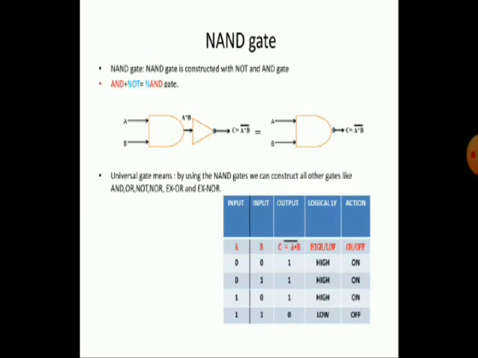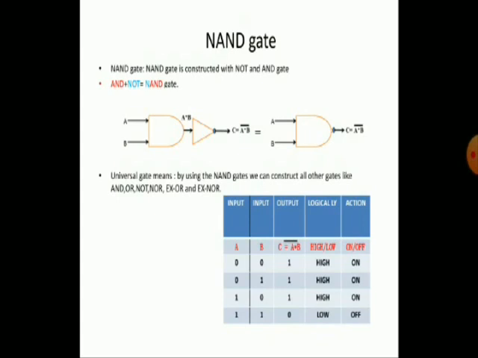Next condition is A equal to 0, B equal to 1, then the output is 1, meaning high. Here 0 into 1 is 0, but 0 inverse, the opposite, is 1. Next condition 1 0, here also the output is 1.